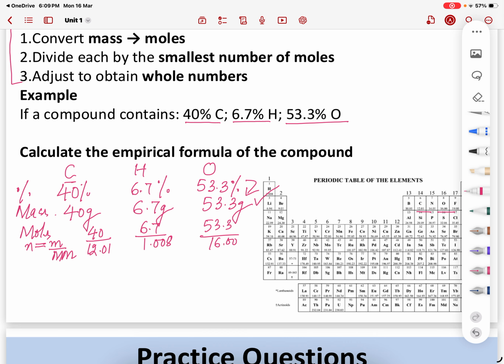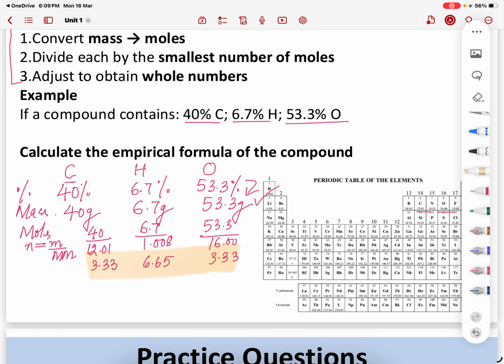All right, so let's do the calculation. 40 divided by 12.01 comes out to be 3.33. 6.7 divided by 1.008 is 6.65. If you are rounding off, round it off correctly. 53.3 divided by 16 comes out to be 3.33. So you have got these moles.